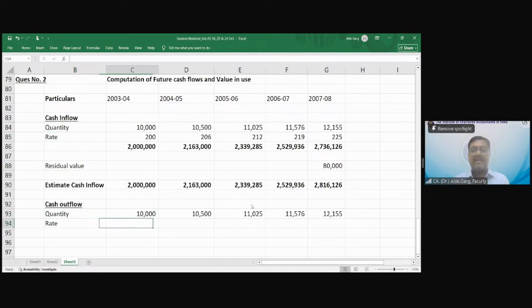For the current year, what will the cost price be? The price is 160 for the current year. It will go up by 1% in the next year, then it will go up by 2% every year, multiply by 102%.